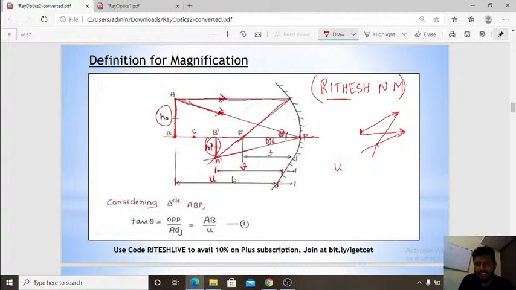Object distance is always denoted by u and image distance is always denoted by v. You need to keep it in your memory. This is how the figure is drawn for finding the relationship between image and object.